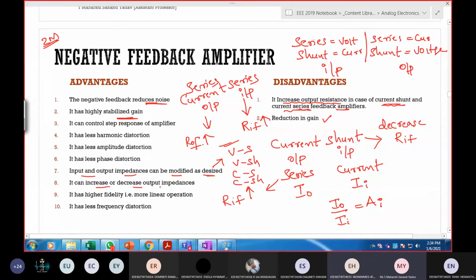Increasing and decreasing of output impedance as well as input impedance can be done by using these different combinations, and less frequency distortion. At the same time, bandwidth can also be increased. Why? Because the lower cutoff frequency is getting reduced and the higher cutoff frequency is getting increased. These are some of the advantages and disadvantages of negative feedback amplifier.